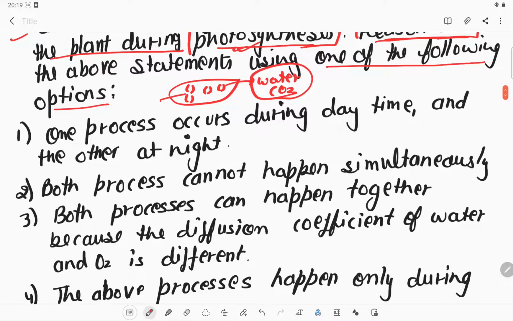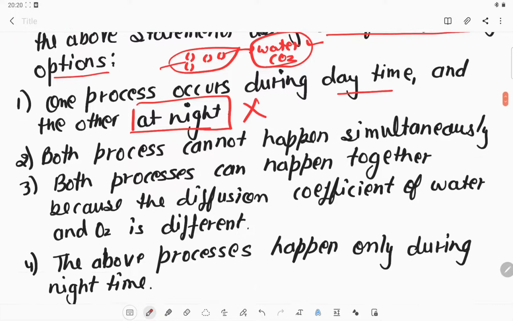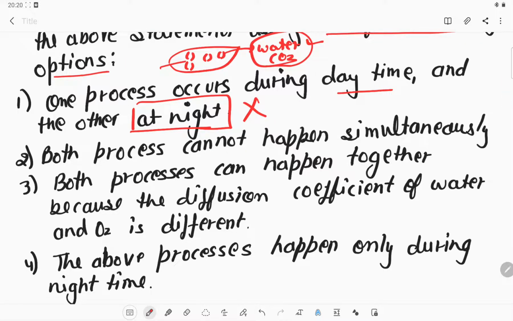So let's start. One option is that one process occurs during daytime and the other at night time. Maybe water is lost in the day timing and carbon dioxide exchange takes place at night time. No, that's not the real answer. Next, both processes cannot happen simultaneously. This is also a wrong option. Both processes can happen together because the diffusion coefficient of water and carbon dioxide is different.